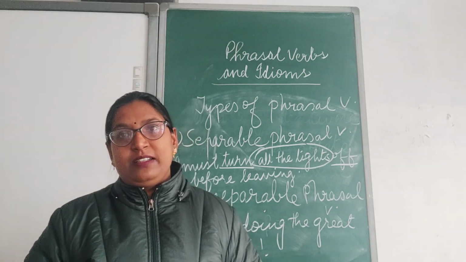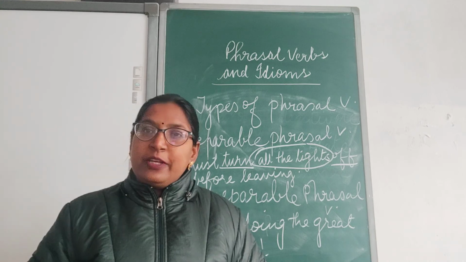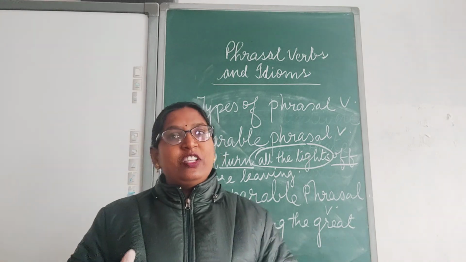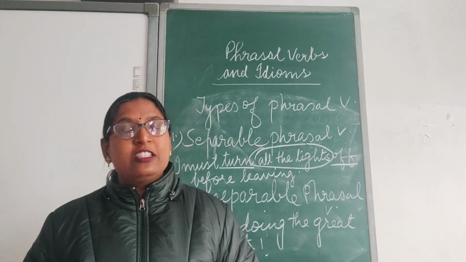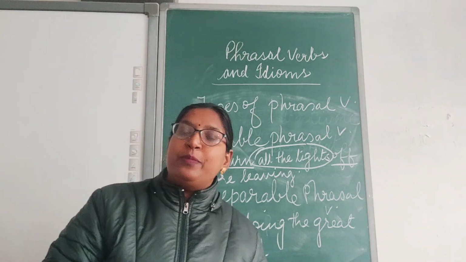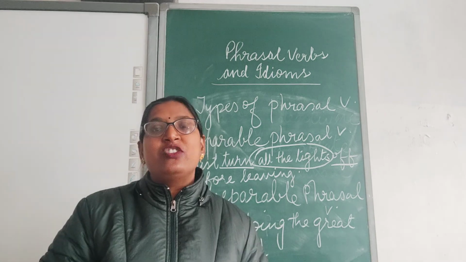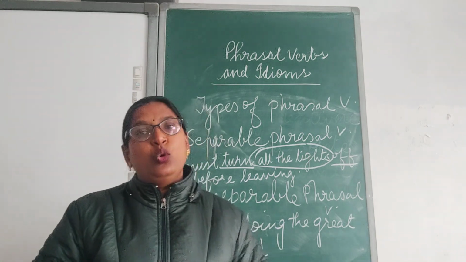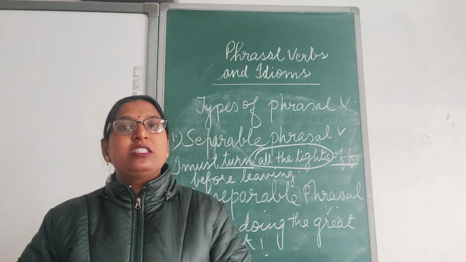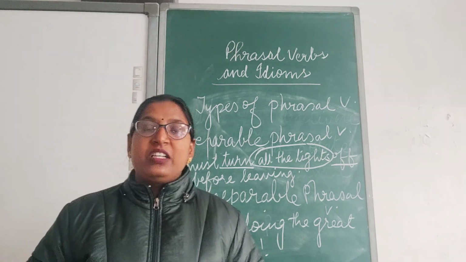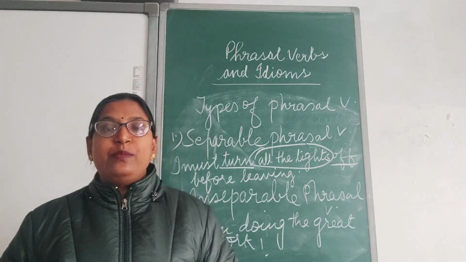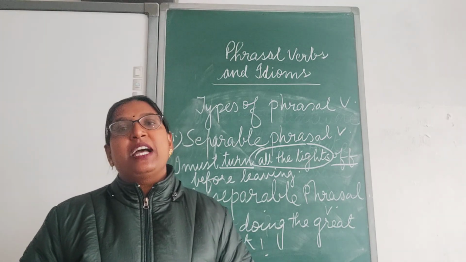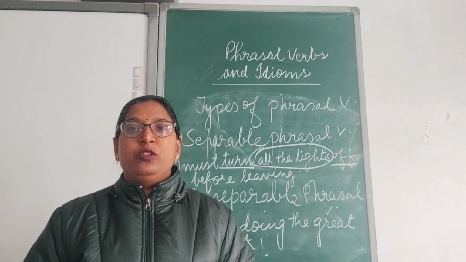Clear? Another thing is the preposition or adverb which is accompanying the verb to form a phrasal verb is known as particle. Clear? Another important point, when we change the tense, we do not make any changes in the particles, but the verb is changed. We make changes only in the verb. We do not make any changes in the particle. Clear? And the last thing is, phrasal verbs are of two types: separable phrasal verbs and inseparable phrasal verbs.